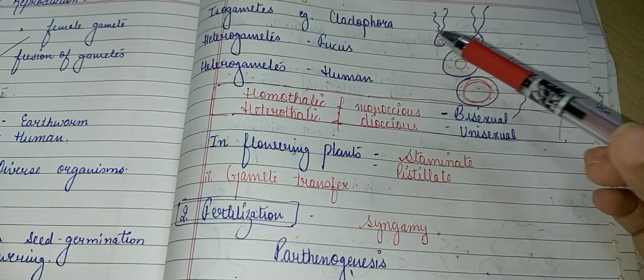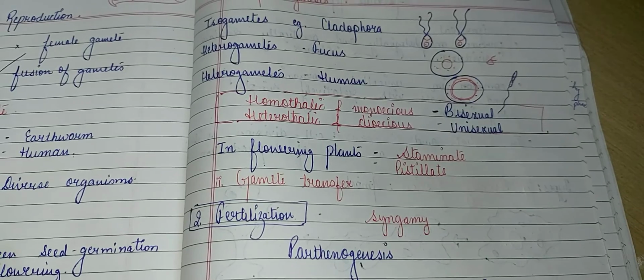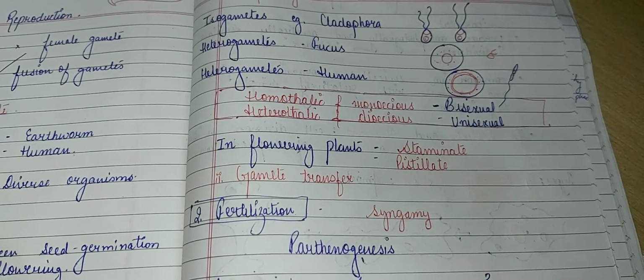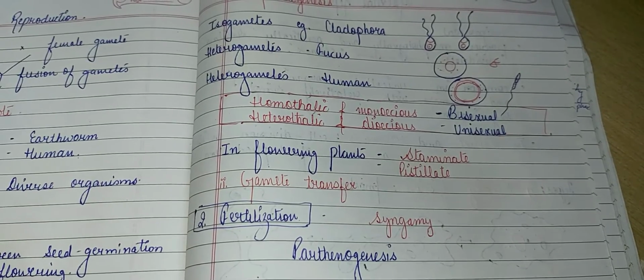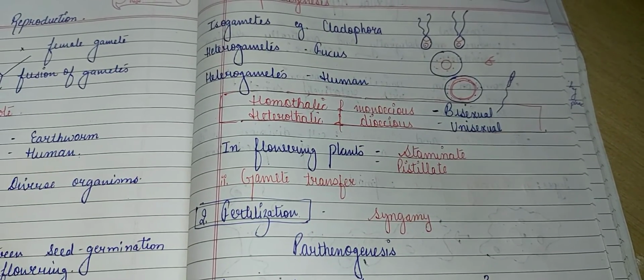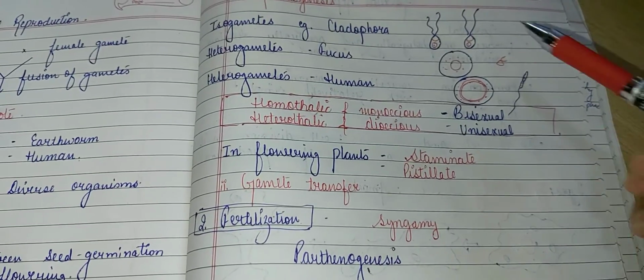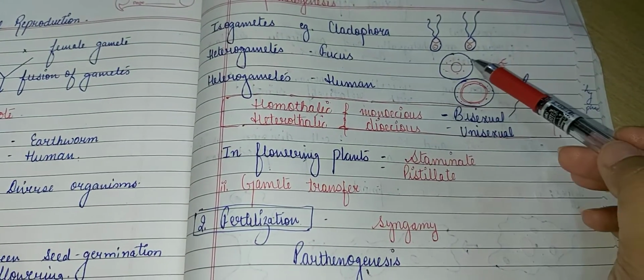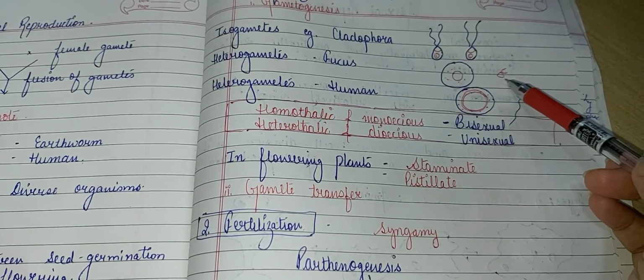The second type is heterogametes. Hetero means different, and heterogamety can also be observed in algae. The example that we have considered here is Fucus, an alga. Here is a female gamete, and here is a male gamete.